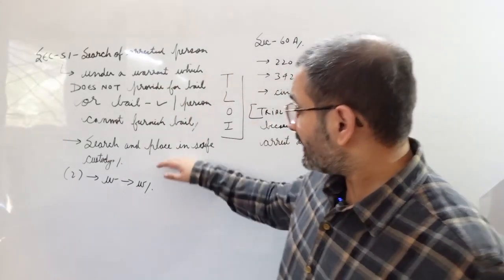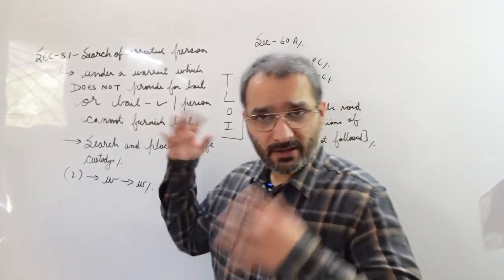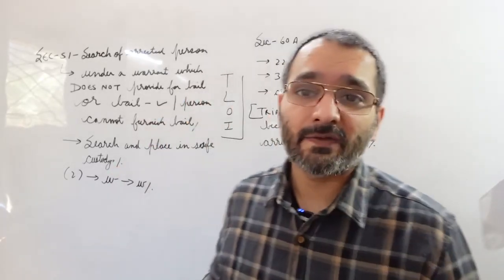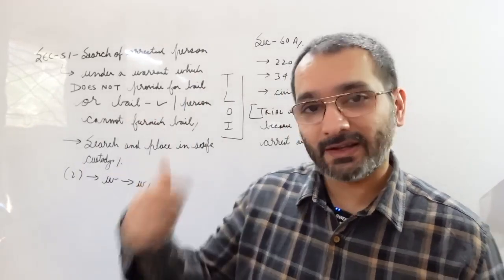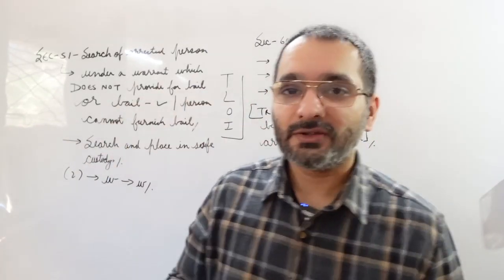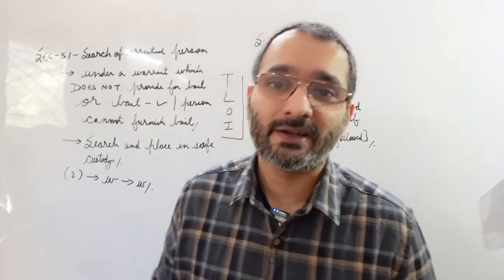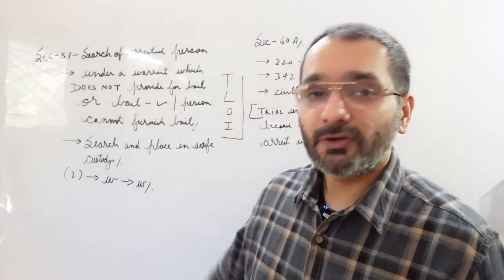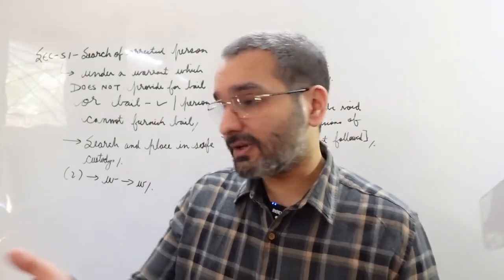Alright? So search and place in safe custody all the things that we find on you. Let us say that a person has a knife or a gun, and then we take you to jail, and then without searching you just put in there. You're going to start murdering people, or somebody will get hold of those weapons and murder you. Right? So we need to search you before we commit you to custody rather.